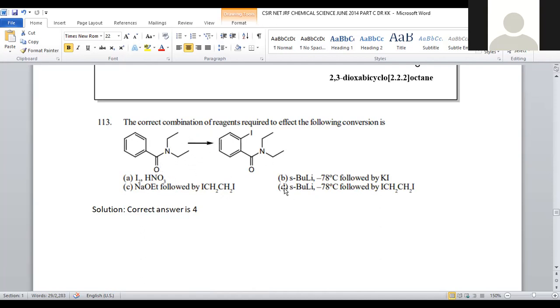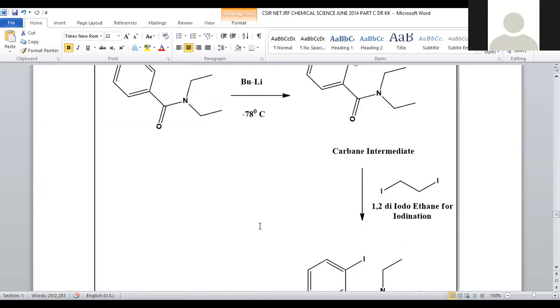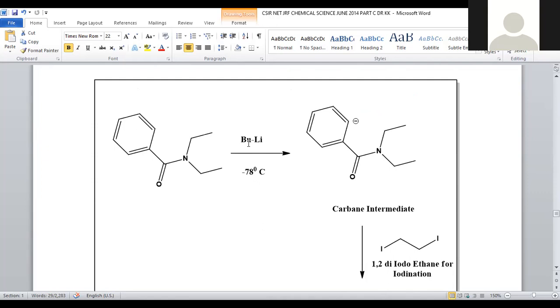So upon treating with the suitable reagents among the 4 options, it turned into a compound with an ortho-iodo. So this is the amide moiety present on the first carbon. At the ortho position, we got an iodo functional group. Iodination is required. For that purpose, what will be the suitable series of reagents required? For that purpose, let us see the exact mechanism.